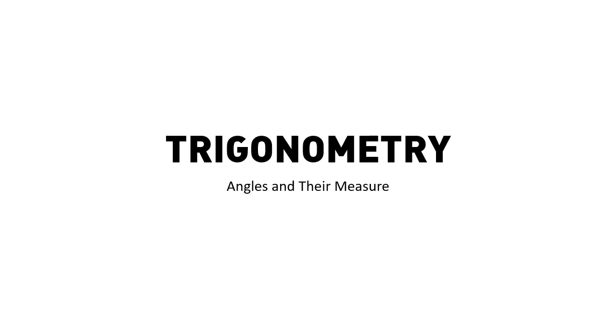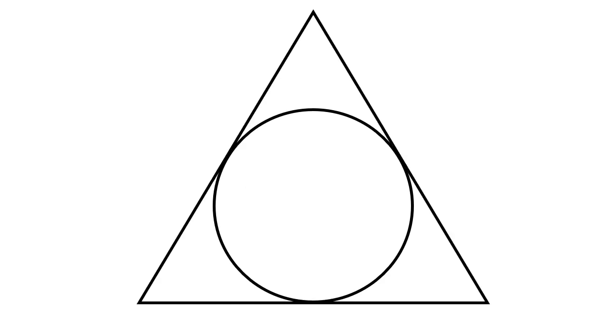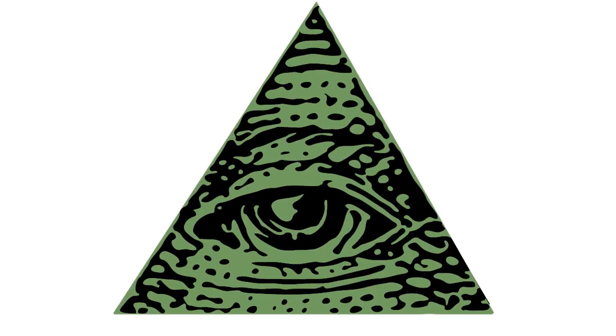Okay, so we have talked a little bit about how a lot of the concepts we use in math, in fact, a lot of the entire branches of math that we use today come from our observations of the natural world and our attempt to explain them. And when we see the word trigonometry, the first thing that might come to your mind is triangles and angles. But there's actually more to it, and the foundations behind trigonometry are not actually triangles, but circles.